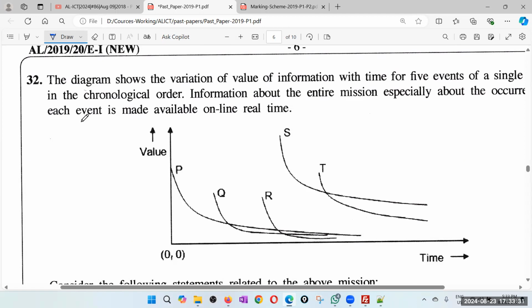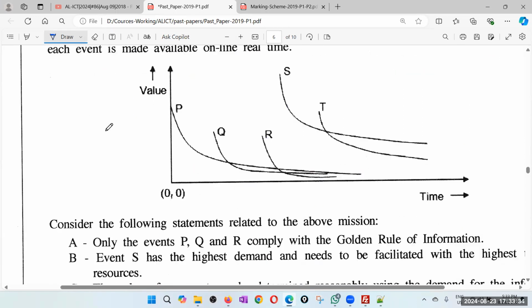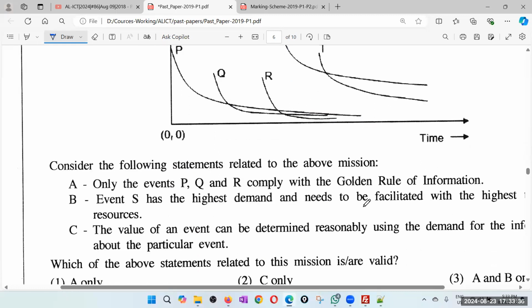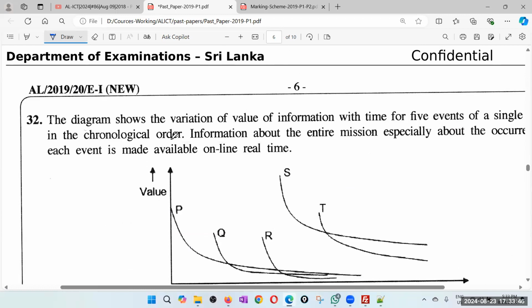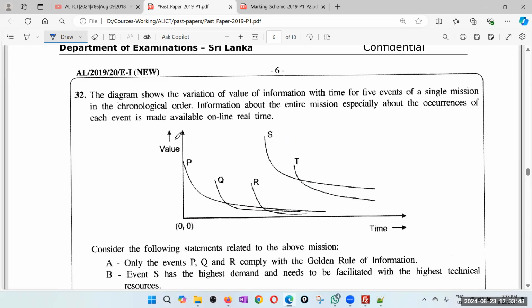32. Consider the following statement related to the above mission. Which of the above statements related to this mission is valid? I'm just getting the context before reading the explanations. The diagram shows variations of value of information with time for 5 events of a single mission in chronological order. Chronological means time, earliest to latest, usually time passes from left to right.